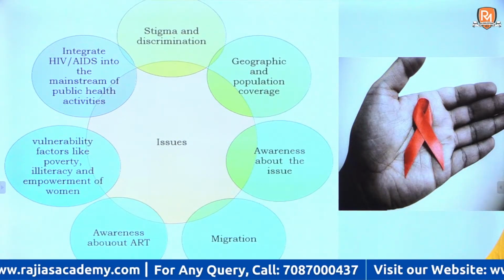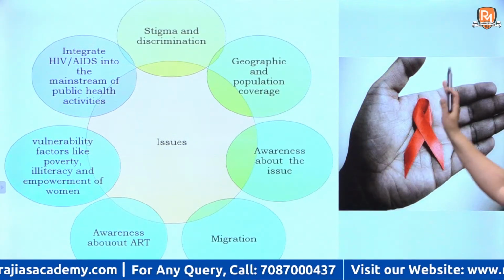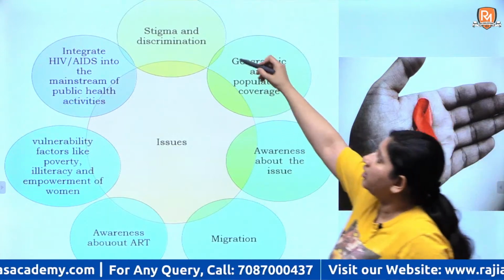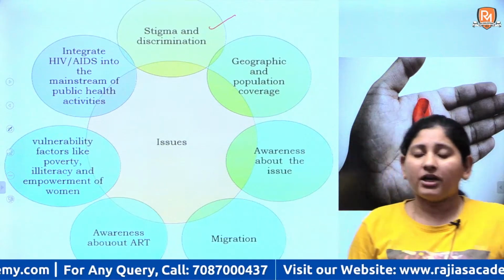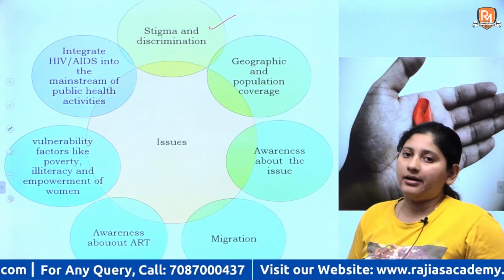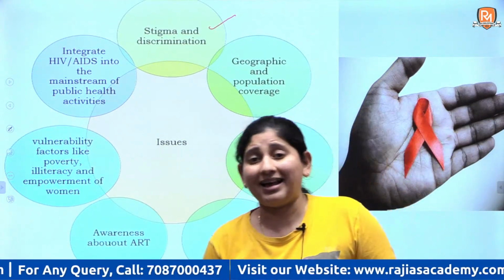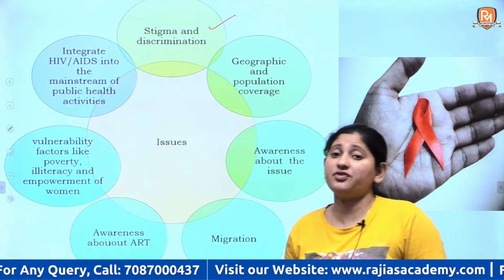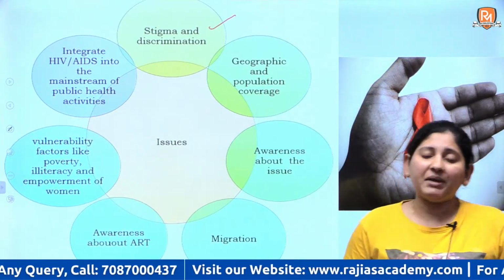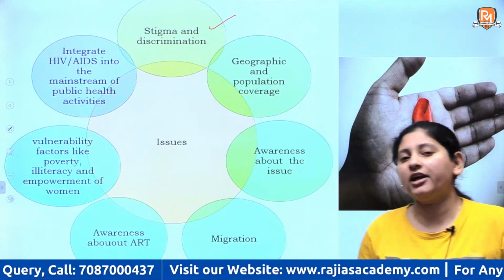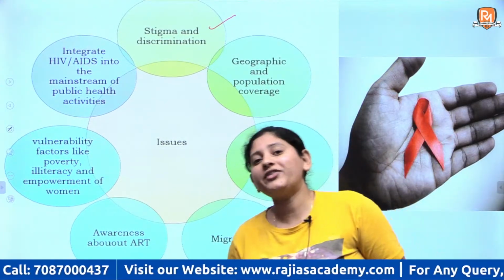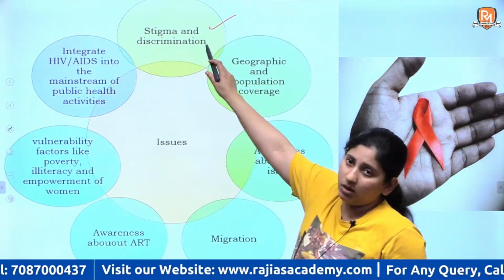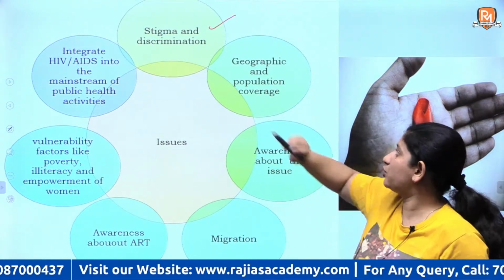Now, what are the issues related to HIV? First is the stigma and discrimination, because people do not understand how HIV AIDS works, whether or not it is fatal. People are sort of scared away of infected people, so there is a certain sort of taboo attached to it. So this is one of the key issues.